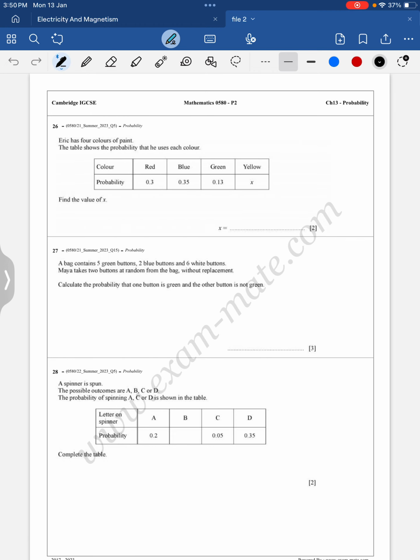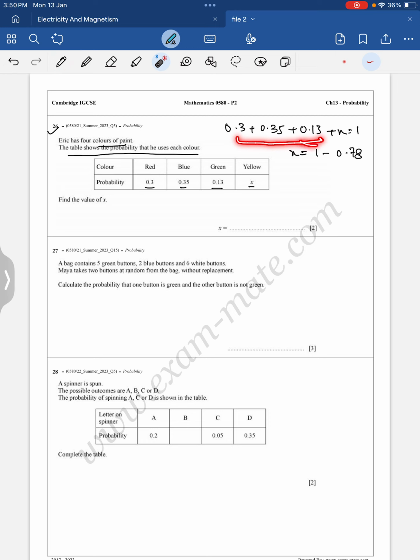Okay, question number 26. Eric has 4 colors of paint. The table shows the probability that he uses each color: 0.3, 0.35, 0.13 and x. Again, adding this up: 0.3 plus 0.35 plus 0.13 plus x is equal to 1. So 0.3 plus 0.35 plus 0.13 is 0.78. So x is equal to 1 minus 0.78. I add these all up and shift the total over here. So 1 minus 0.78 is equal to 0.22.